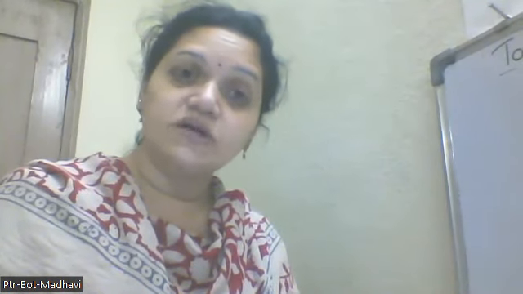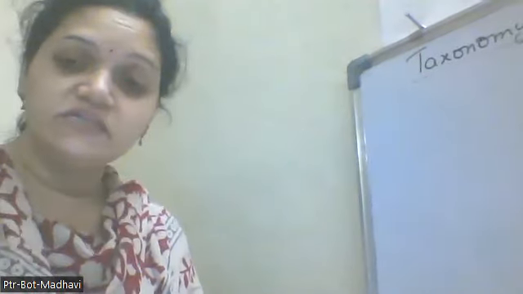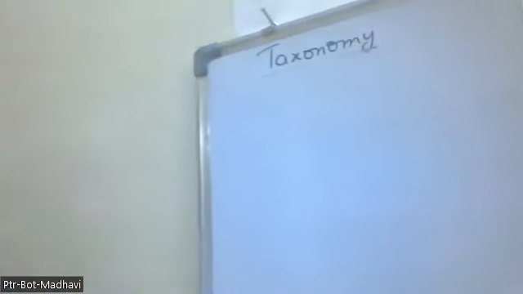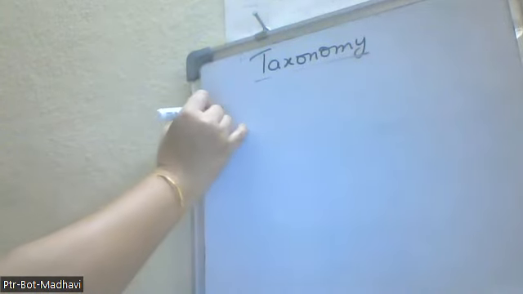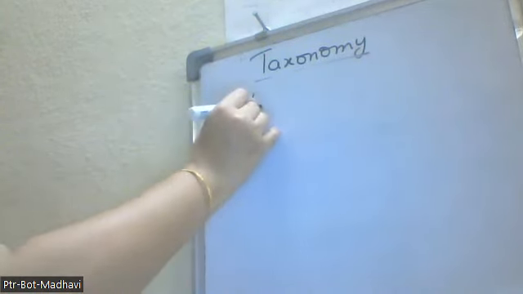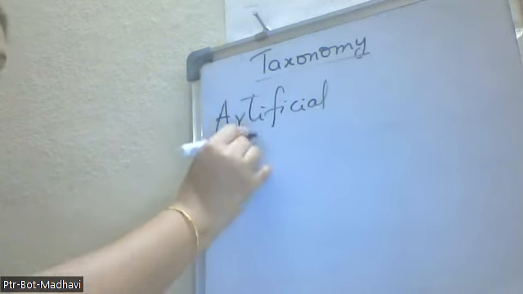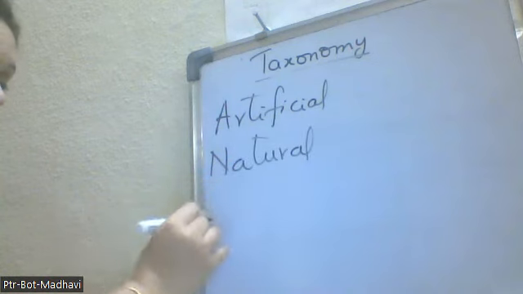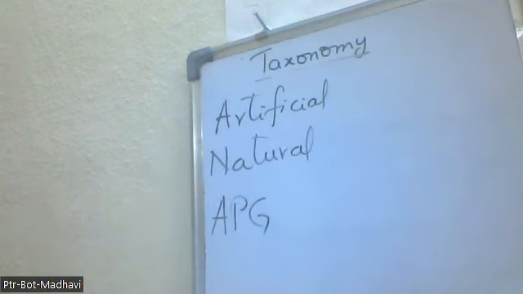Okay, and next comes the APG system of classification. So here: artificial, natural, and APG system of classification.